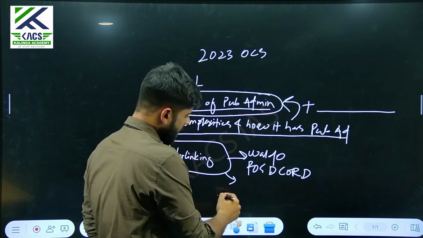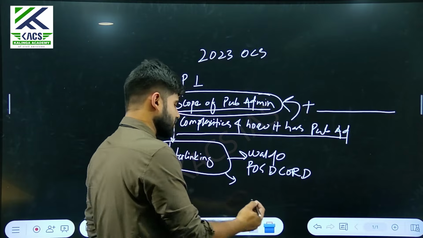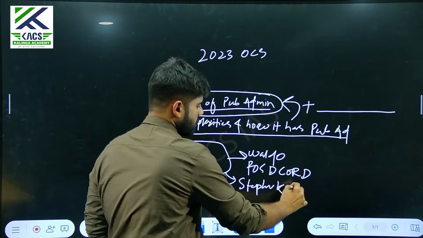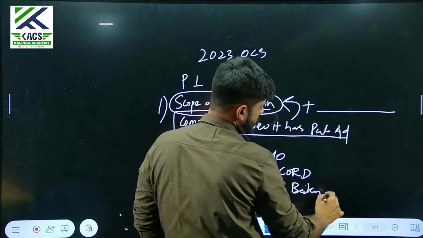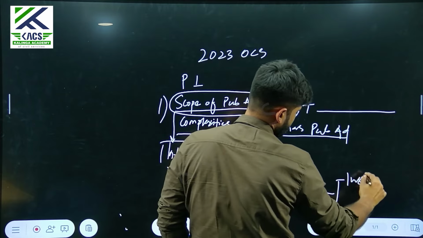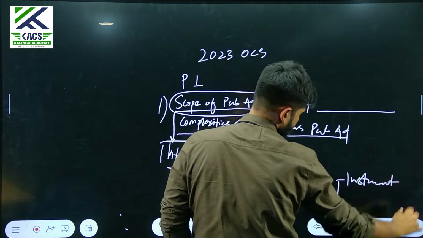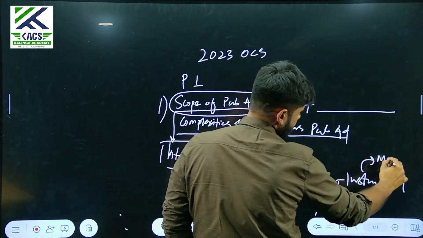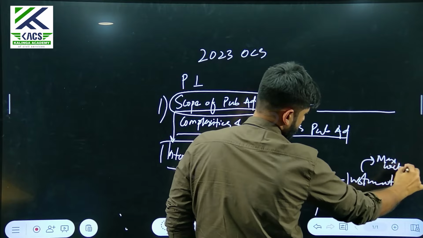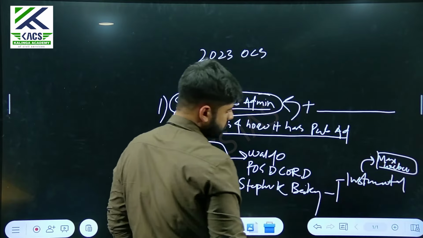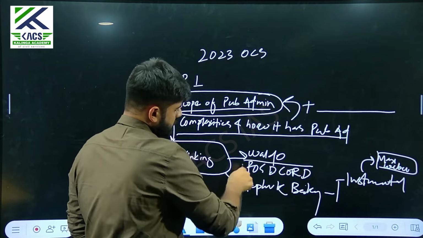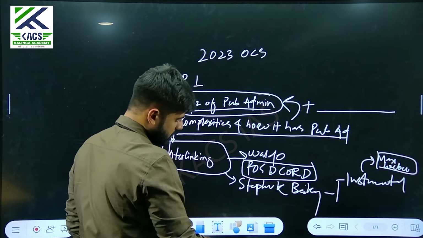You also need to add some other thinkers as well, like Stephen K. Bailey, who talked about the scope going towards the instrumental, which actually was given by Max Weber. You need not write this, I just told you how we can interlink, right? So interlinking, this post-Cobb, these are important.